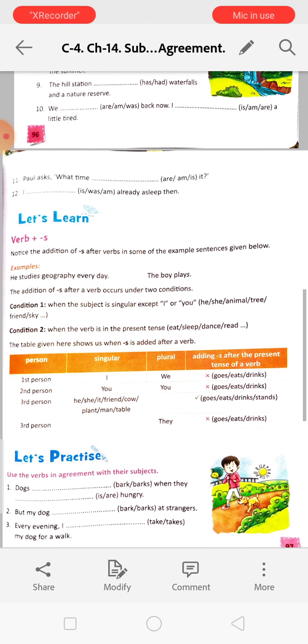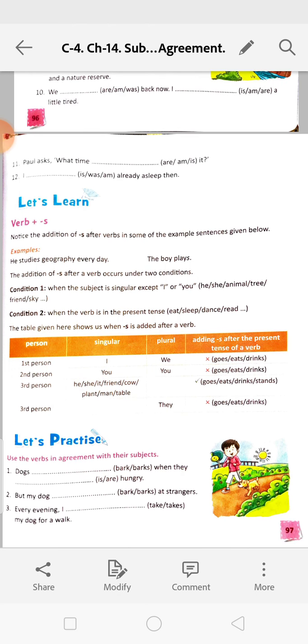So we will add s or es with the verbs when the subject is singular except I or you, and when the verb is in the present tense. Okay? When the verb will be in the present tense, we will add s or es with the verb. Es is a rare one. Okay?